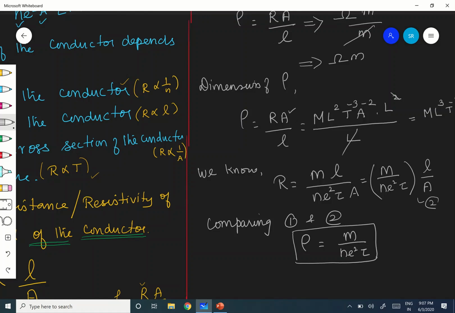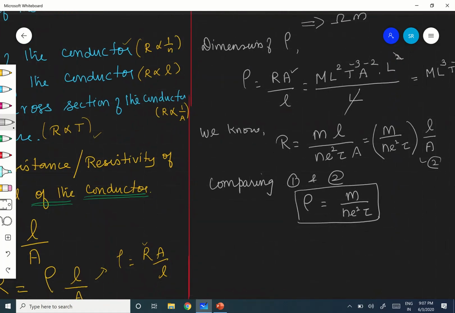Once you know this, you can give the factors on which rho depends. It is independent of L, it is independent of A. This is the main expression for rho. So you should not conclude from this equation that it depends on area or length. Resistance depends on length and area, the dimensions of the conductor, but rho is independent of the dimensions of the conductor. It depends only on material of the conductor, number density, and the temperature. So it depends on the material of the conductor.